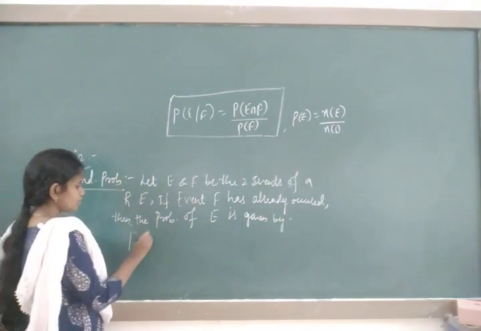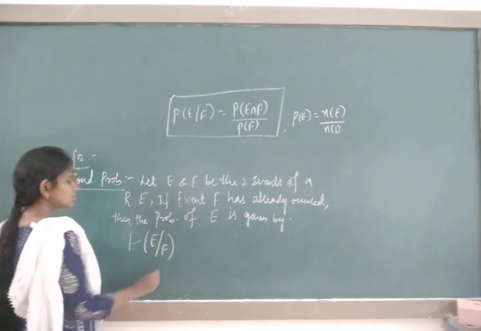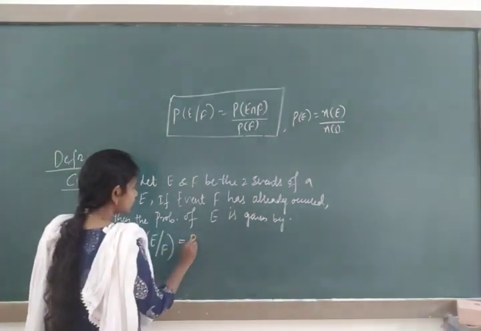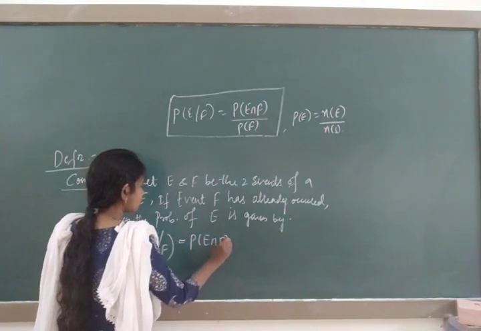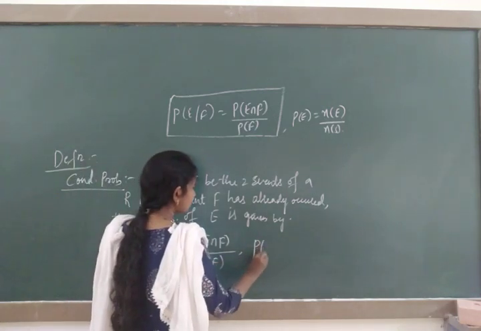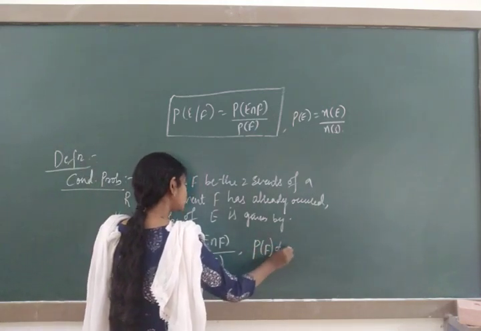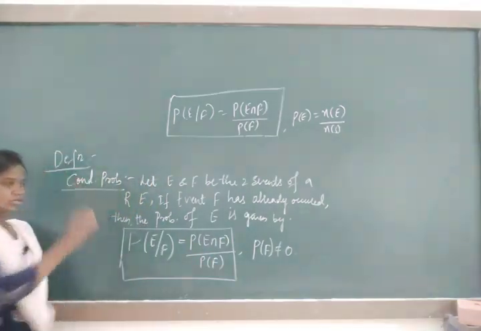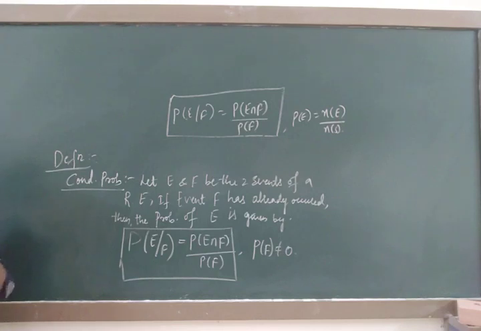Then the probability of event E is given by P of E by F. Which event has already occurred? Just write it in the denominator. It is given by P of E intersection F divided by P of F, provided P of F is not equal to 0. The denominator should not be equal to 0, and it's not negative also. You know that probability cannot be negative.